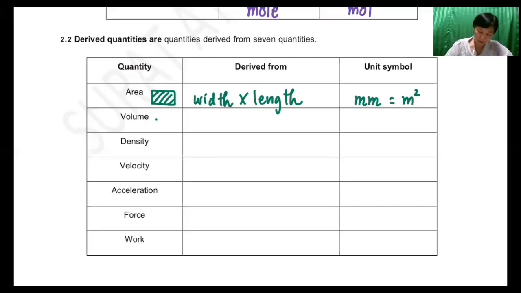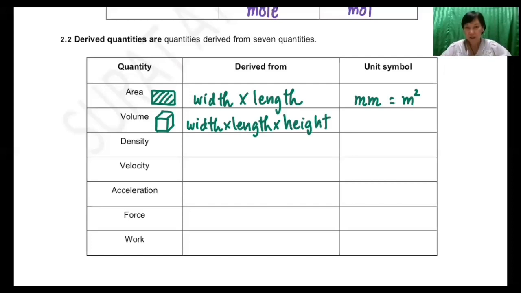Volume: suppose we have a cube and we would like to know its volume. We measure width, length, and height, and calculate the volume by multiplying the width with length and height.